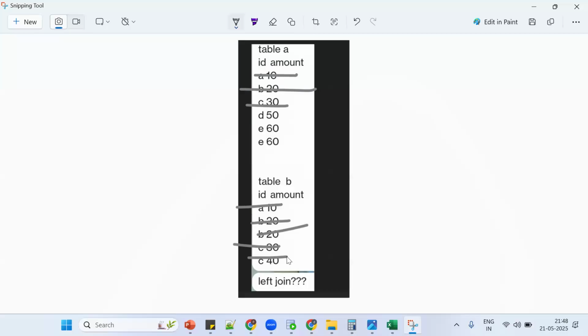For left join, how many records? 5 plus how many extra? 5 plus 3, 8 records. What about right join? 5 plus 0. What about full join? 5 plus 3 plus 0. What about cross join? 5 and 6, 30.